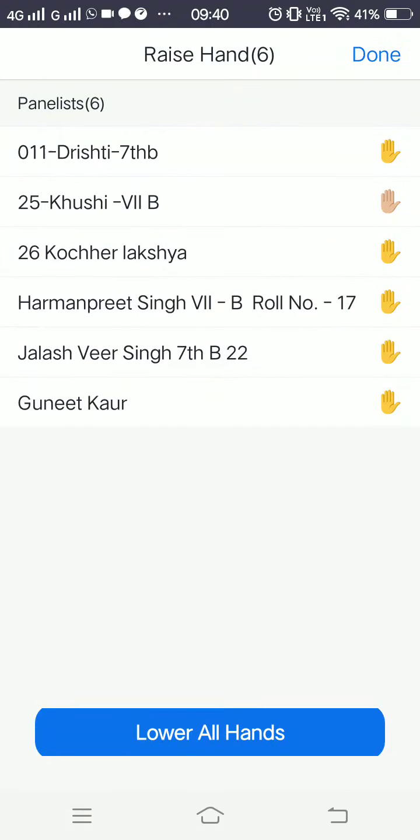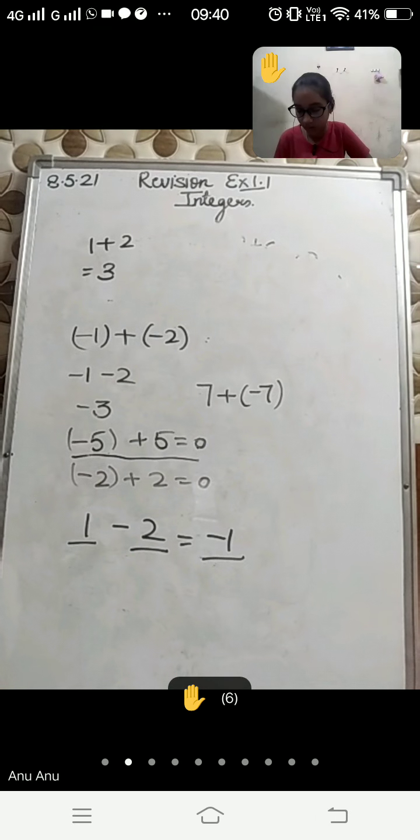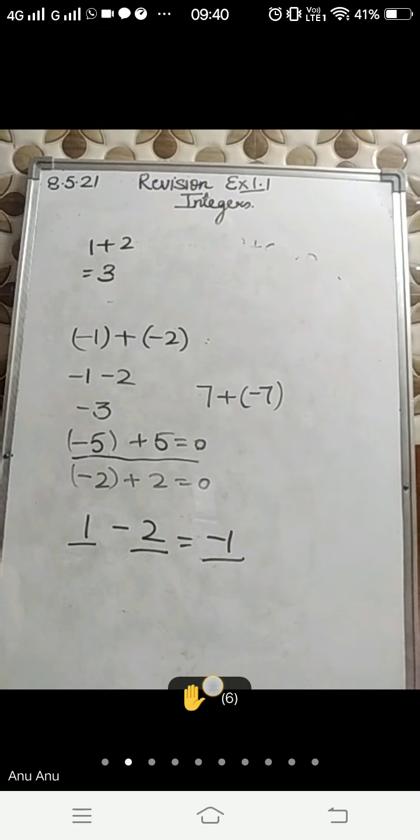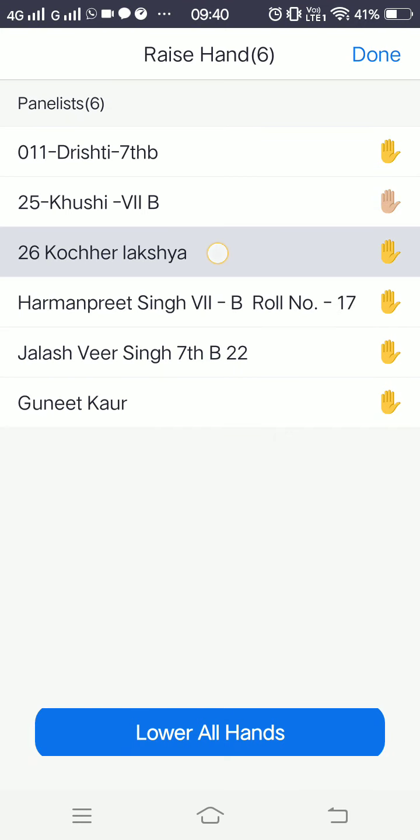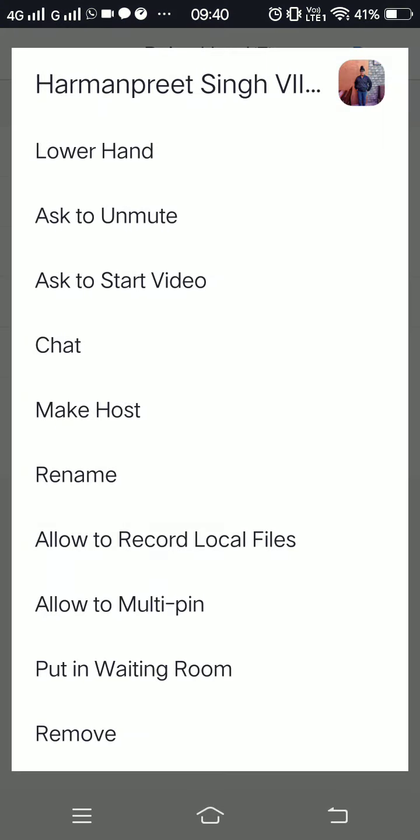Yes, who will give me a suitable example? Yes, खुशी. Yes, लक्ष्य. Yes, हरमन.